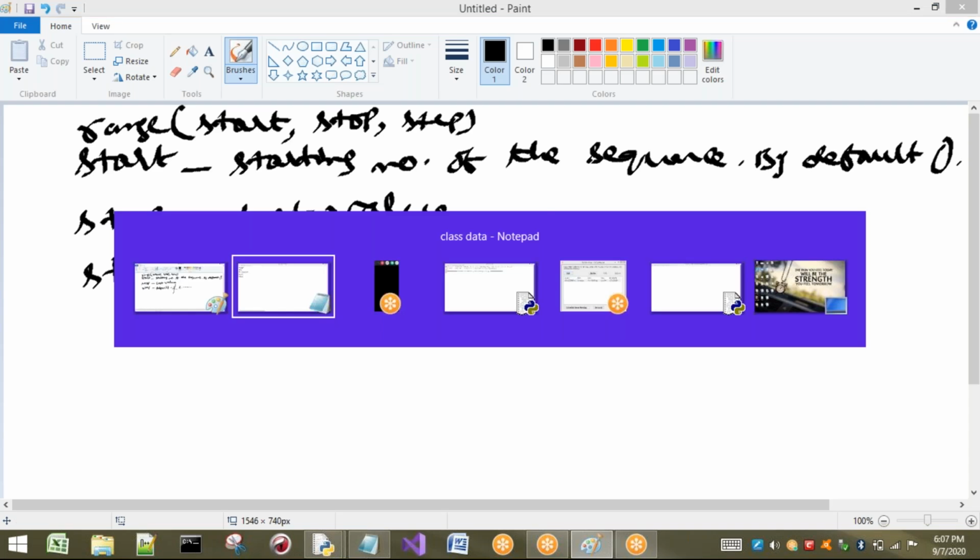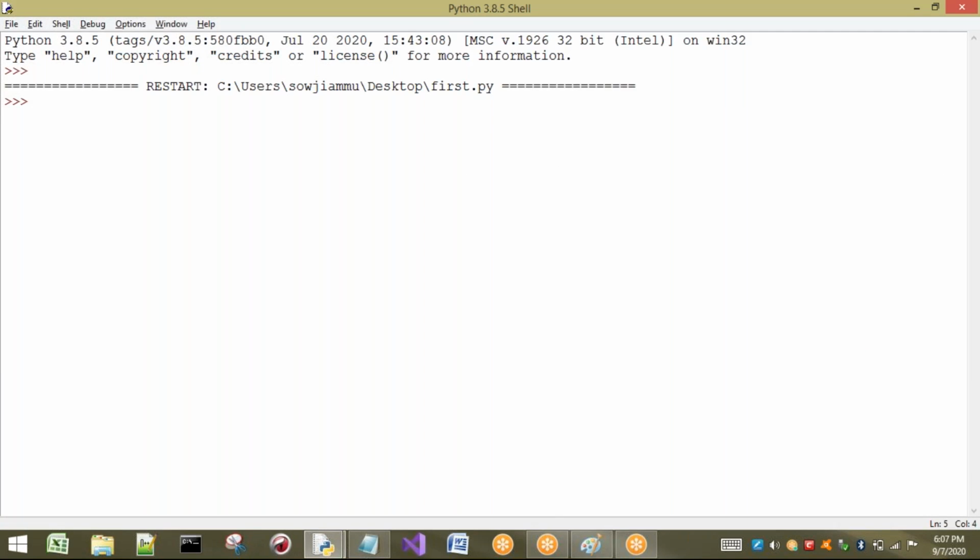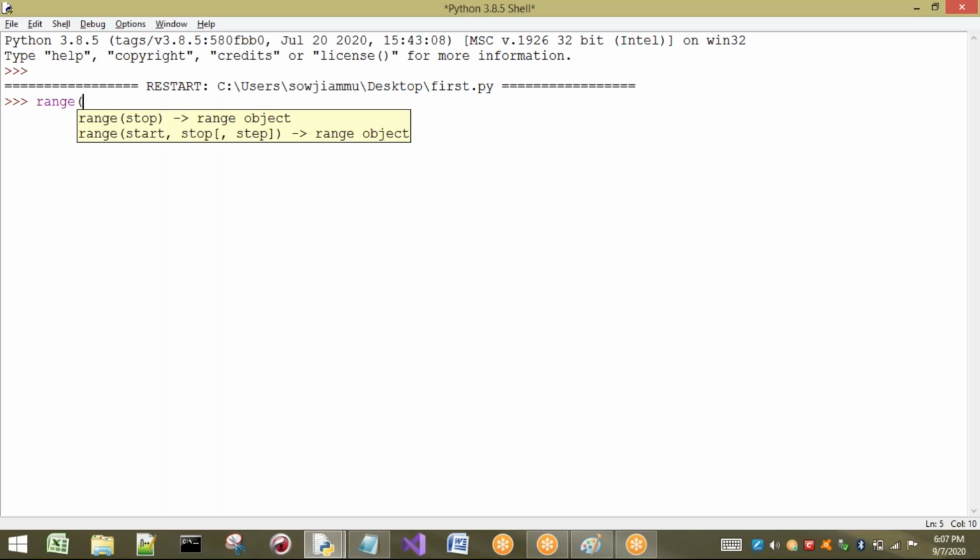So first I am going to consider range with only one argument. If I take only one argument, that argument is considered as stop. If you want to see that, let us see here. Whenever we write this, we get an option called stop. Okay, so range of 10.